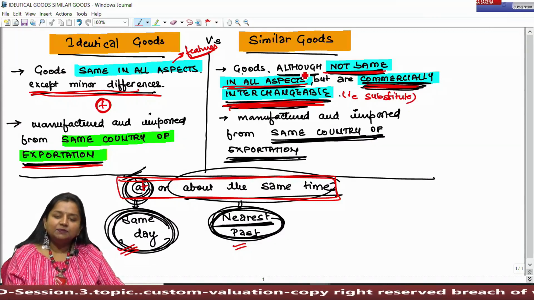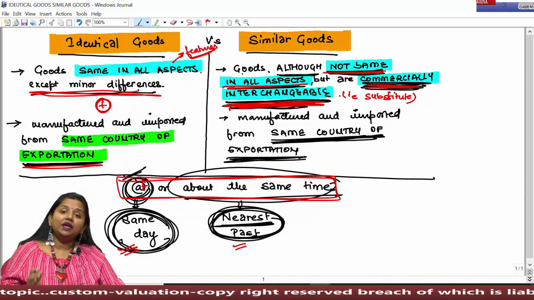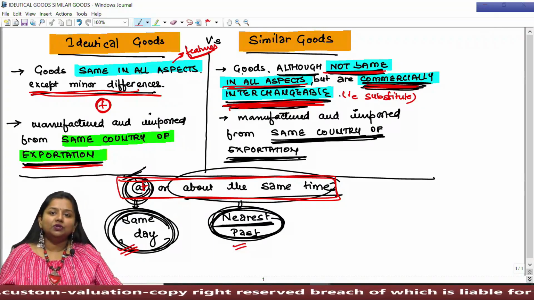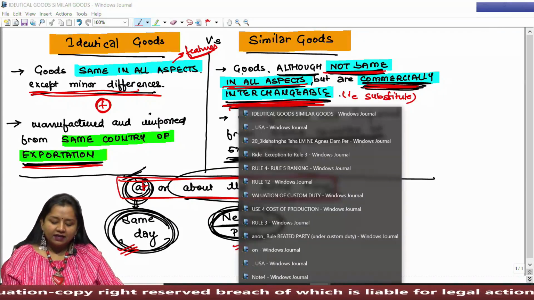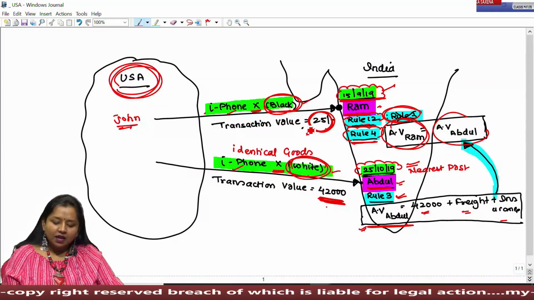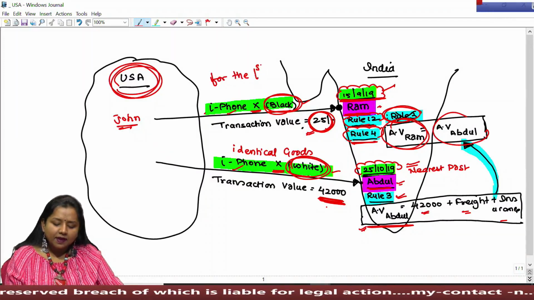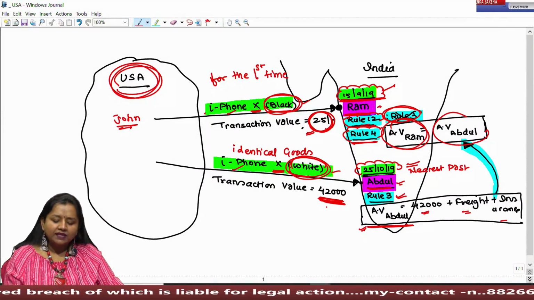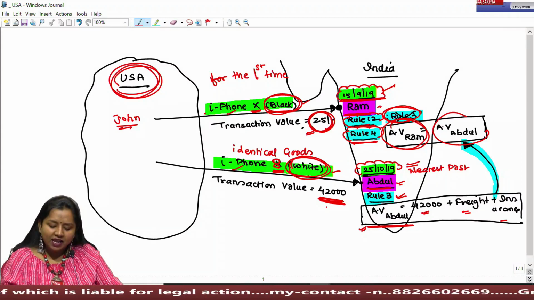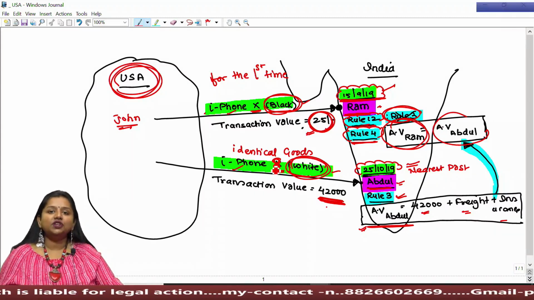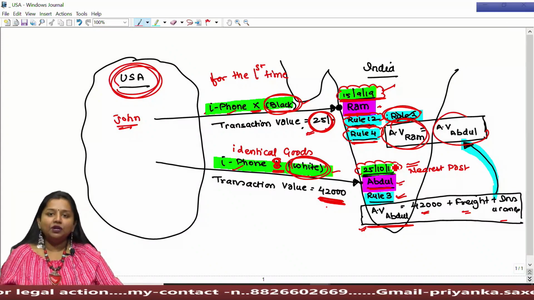That is, if this particular item which is being imported in India was not being sold in India, then prior to that, which were the other substitute goods which could be sold in that place? For example, if in the given example, Ram is importing iPhone X for the first time, and prior to this, iPhone X was never imported in India, then we can consider the value of iPhone 8, which was commercially interchangeable, which was the substitute before iPhone X was imported by Abdul.